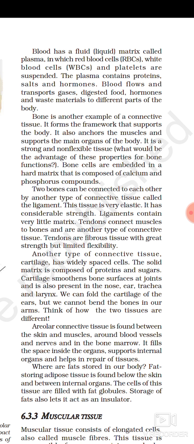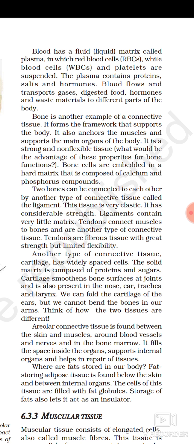That means bones are connected to each other by another type of connective tissue, called ligaments. Ligament is another type of connective tissue that joins one bone to another, bone to bone. This tissue is very elastic and has considerable strength.